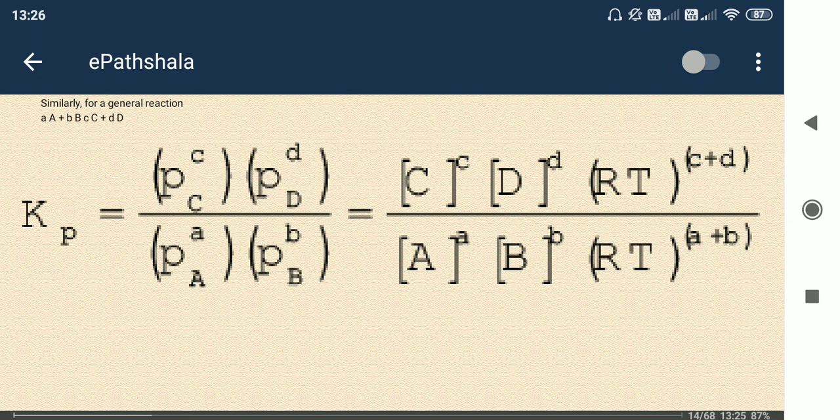We can change the partial pressure: partial pressure is equal to the concentration of that gas into RT, because we know PV is equal to nRT. If we consider 1 mole, then PV is equal to RT.